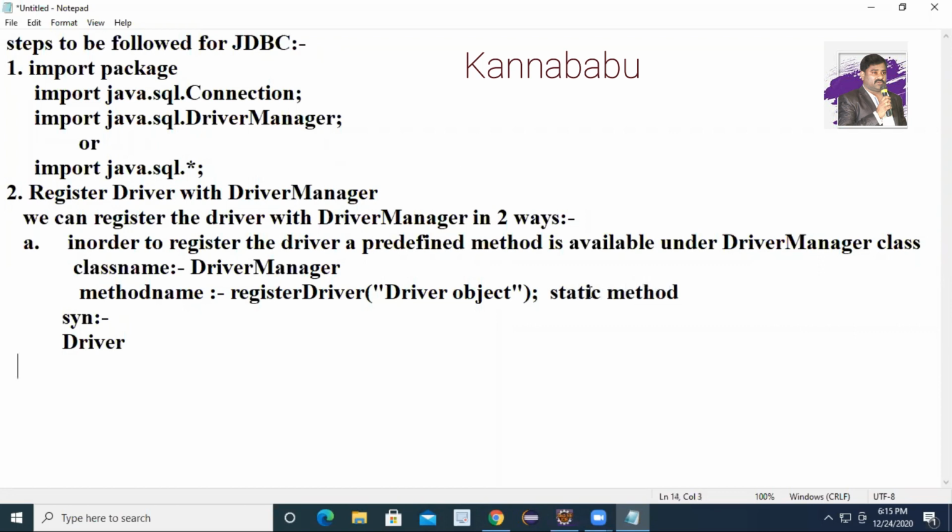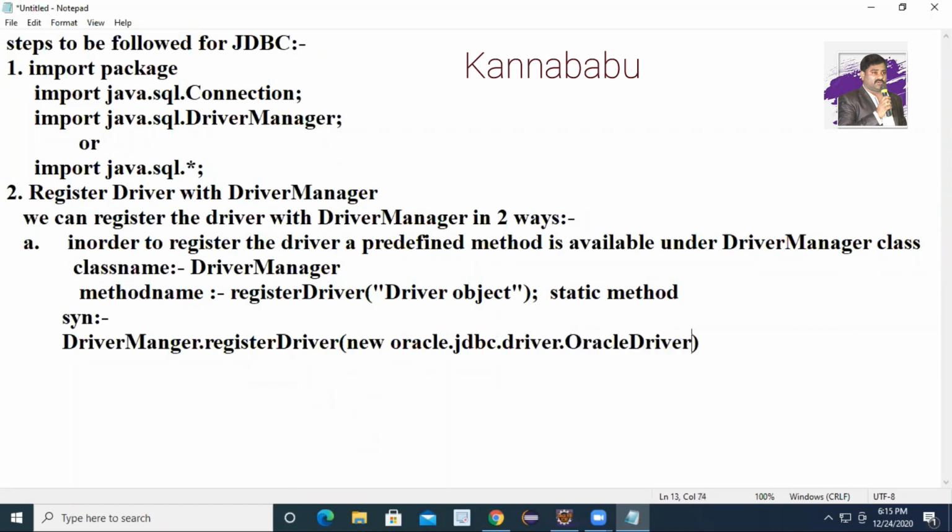Static method. How to invoke the static method? By using the class name. What is the class name? DriverManager.registerDriver(). Here you have to pass the driver object. So what is the syntax to create the object? New. Here you can see the driver name: oracle.jdbc.driver.OracleDriver. Oracle driver is nothing but creating what?